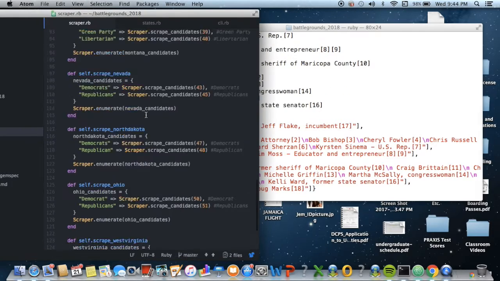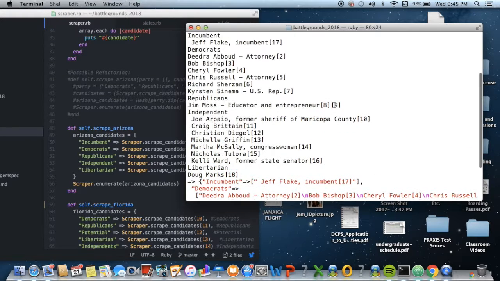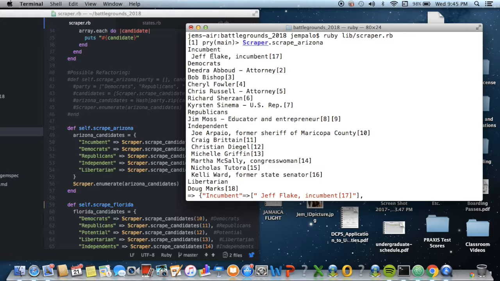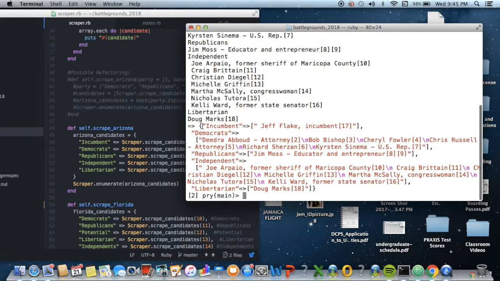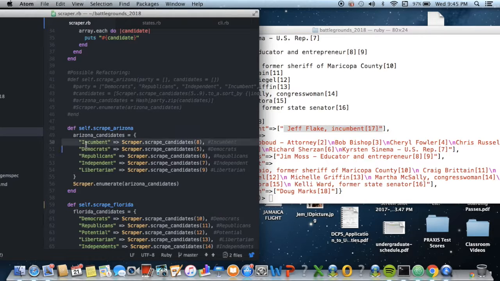So as you can see, it works. It'll return an iterated list of the candidates from the hash, and this is what my hash looks like. So incumbent, and then the incumbent candidate, which I scraped from the website, that would correspond to this line of code.